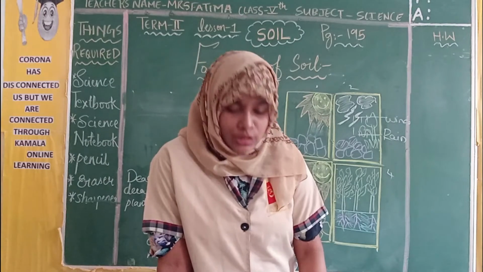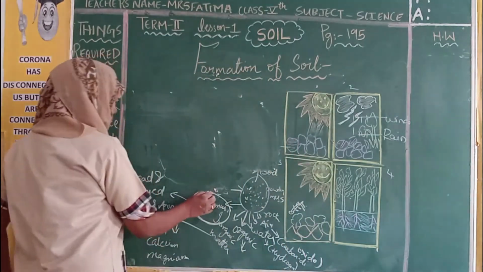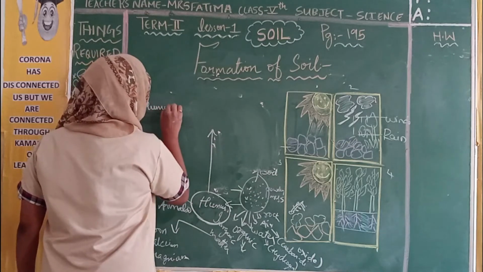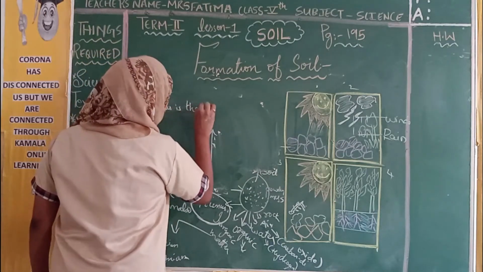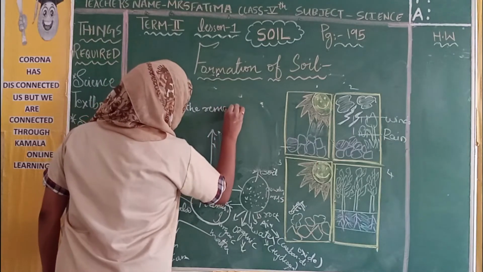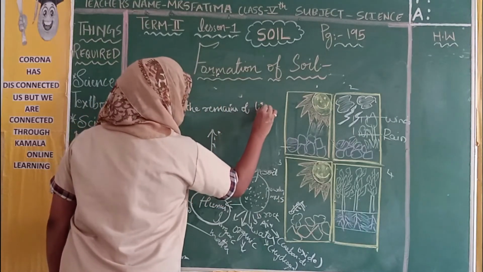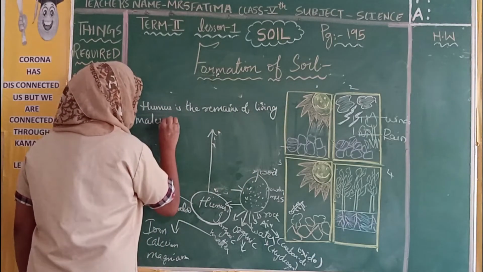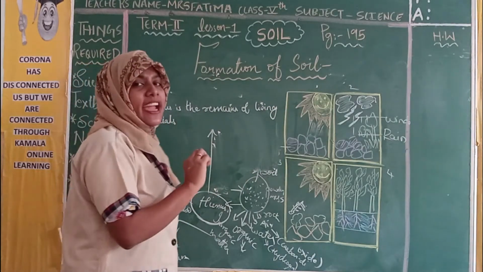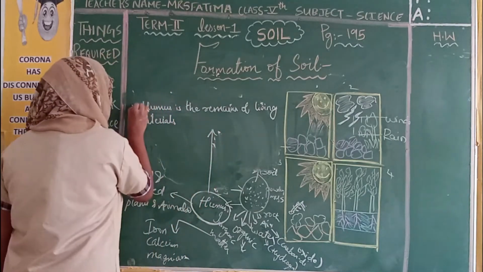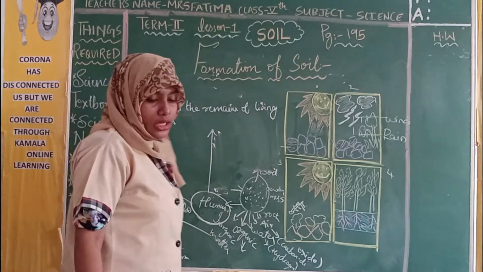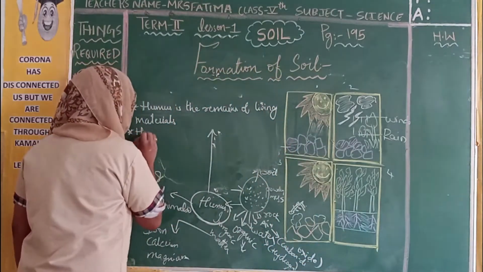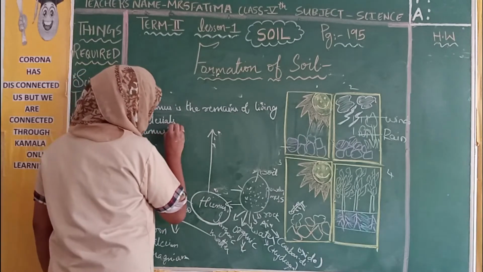Humus is the remains of living materials. We can also say that humus is the remains of living materials, that means, children, plants and animals. Yes, I have already told you it is a mixture of dead and decayed plants and animals. So humus becomes a part of the soil.